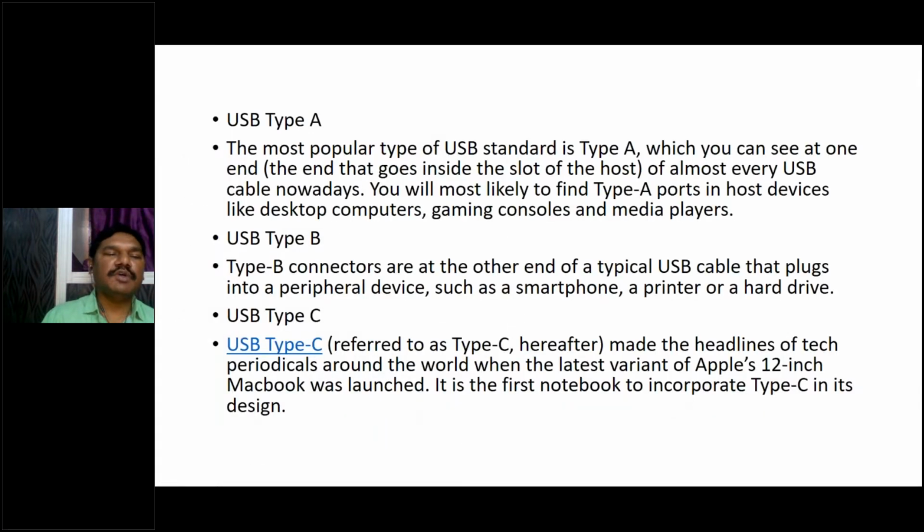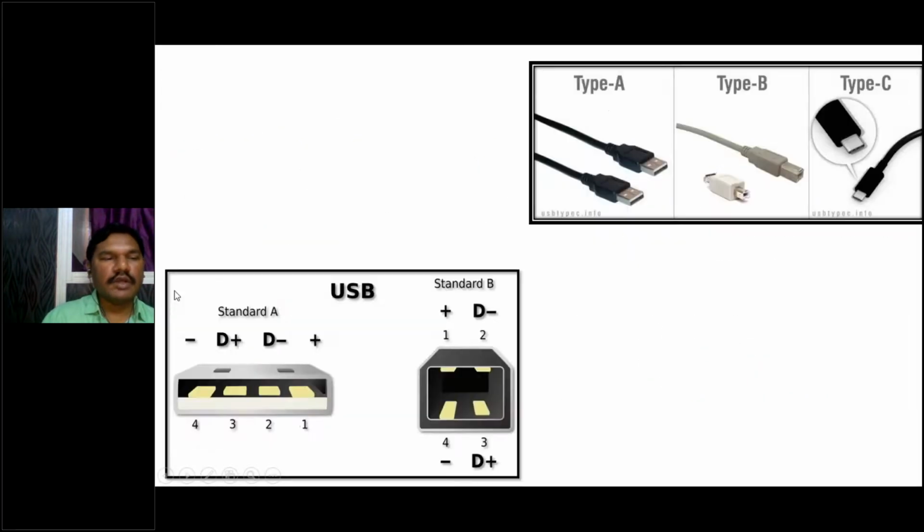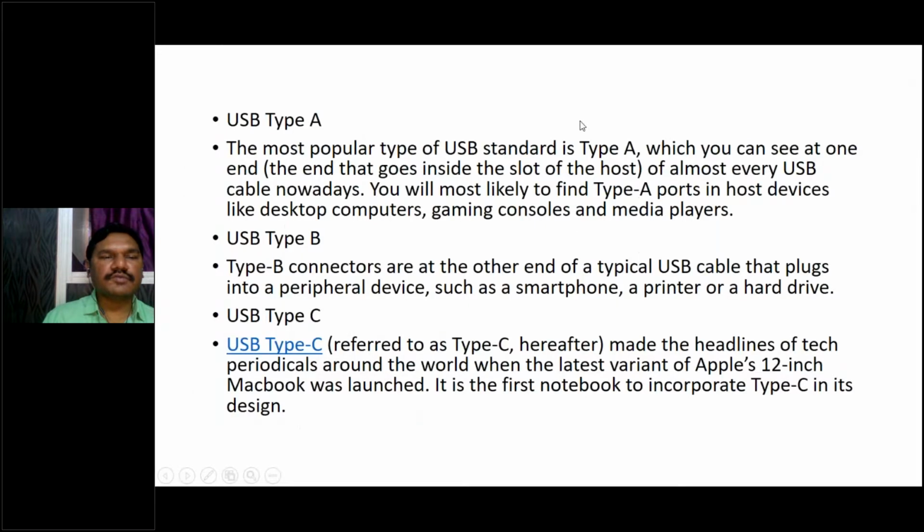And okay, suppose USB Type A. The most popular type of USB is this one or this one. This is the most popular one. So here you can see that these are the most popular, and these are type B, which you will see in few cases, and this is type C, right?